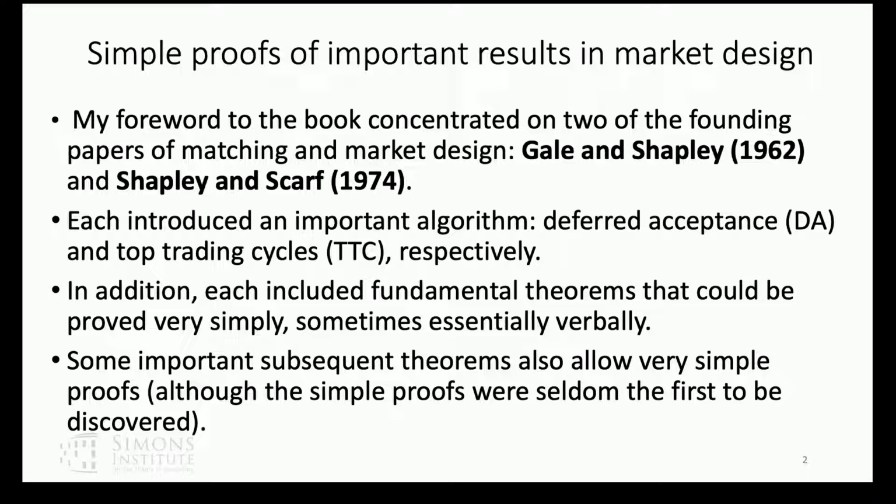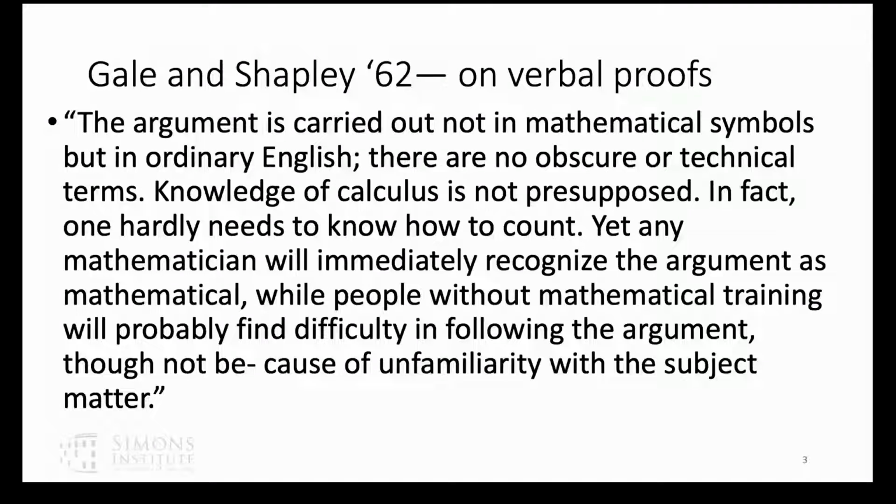So I want to take you through some of modern matching theory, not the way I would if I were just telling you what are the important theorems in matching theory, because many of them I still can't prove in very simple ways, but I'm going to try to give entirely verbal proofs in the style of Gale and Shapley. So Gale and Shapley have a famous paragraph at the end of their paper, which notices that their proofs about the deferred acceptance algorithm are verbal, essentially.